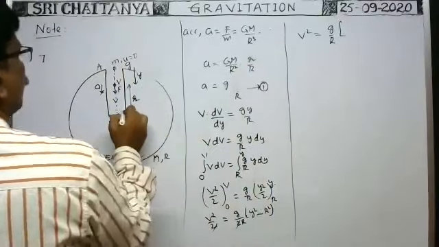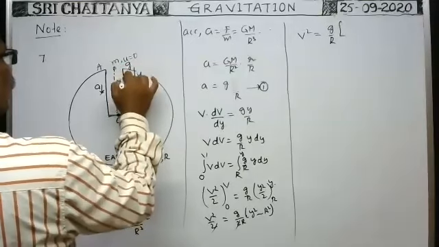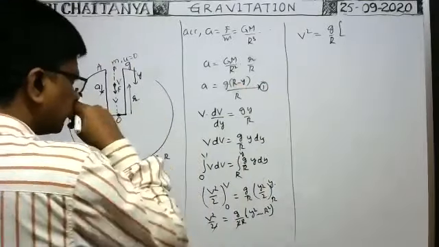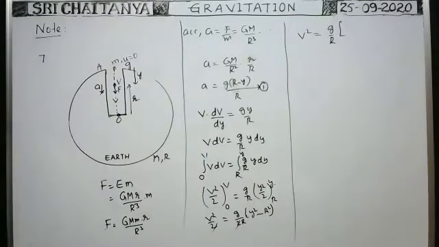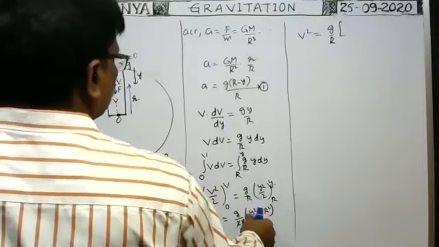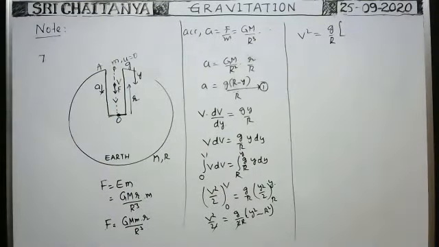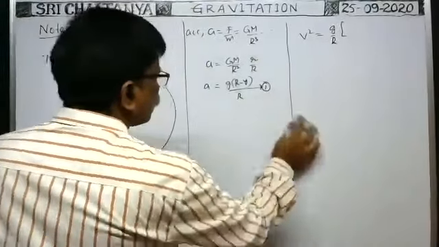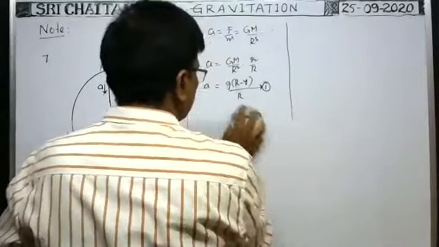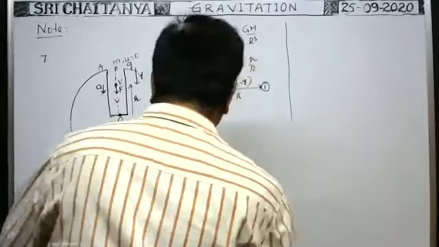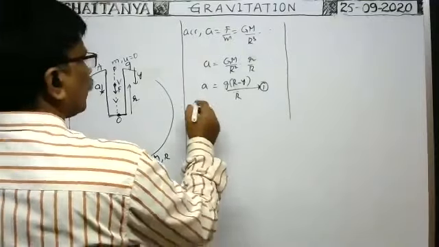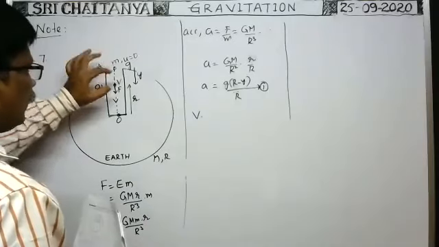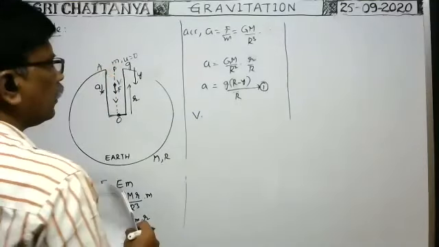Small r can be written as small r is equal to capital R minus y, no? So you write capital R minus y, like that you write. Okay, now you see this can be written as v into, as the particle moves in this direction, the displacement of the particle in this direction is called dy, no? That's why dy.